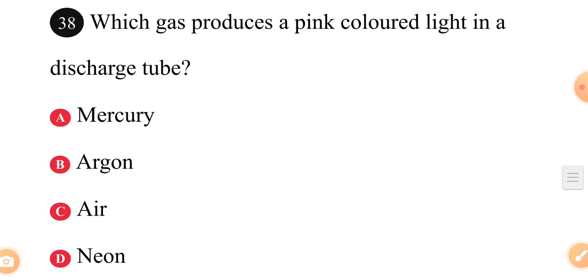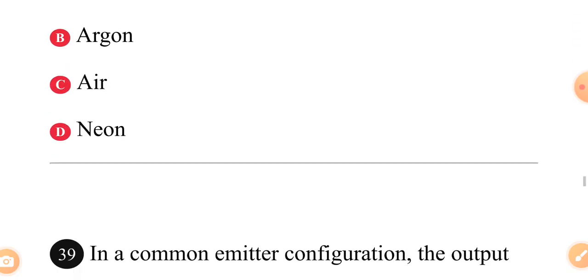Which gas produces a pink color light in a discharge tube? They are fond of asking this question. I think I've treated it in part 10. Which gas produces a pink colored light in a discharge tube? Is it mercury, argon, air, neon? The answer is, in a discharge tube, the gas that will produce a pink color is air. The answer is simple. Air. Okay?